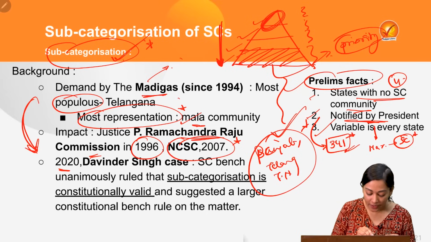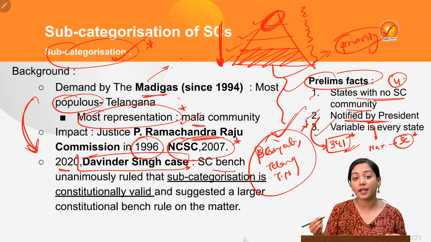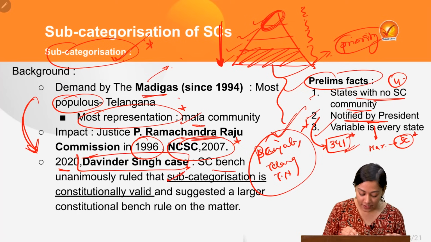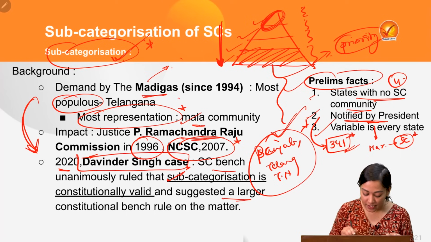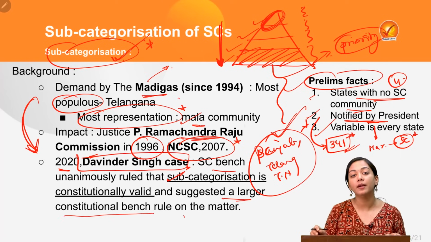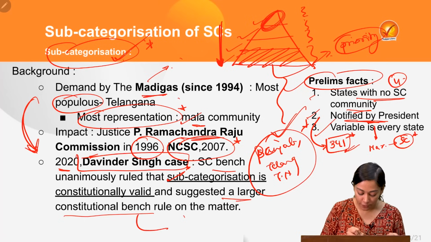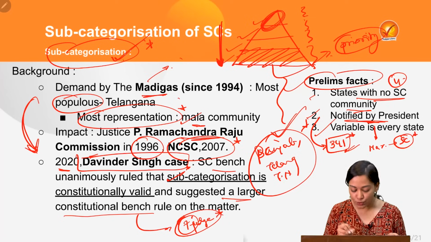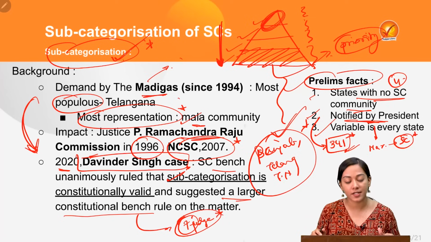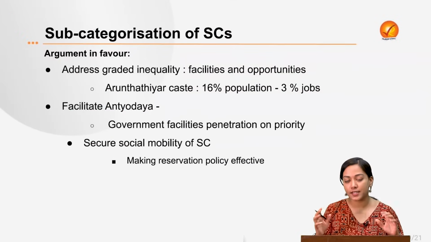Then in 2020, in the Devinder Singh case, the Supreme Court bench unanimously ruled that subcategorization is in fact constitutionally valid, and suggested that a larger constitutional bench be formed to check the provisions for the same. So a 7-judge bench has been created to examine the matter. Now let's assess the viability of subcategorization of SCs.